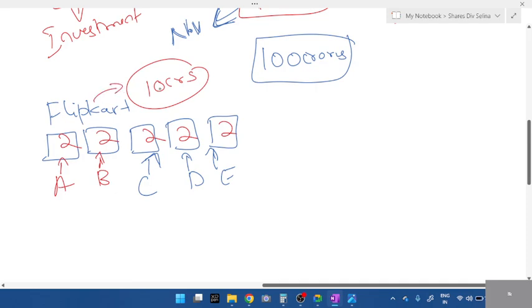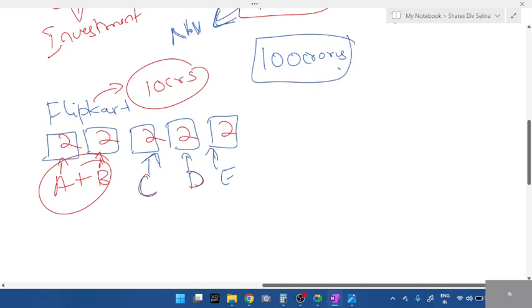Total investment is 10 crores. Each part is 2 crores. A and B are partners. They announced it online, on Facebook or Instagram, students. Seeing that, 3 people arrived. These 3 people can be anyone. They can be their friends, family members, or even the public. So before starting Flipkart, they invested 2 crores each.